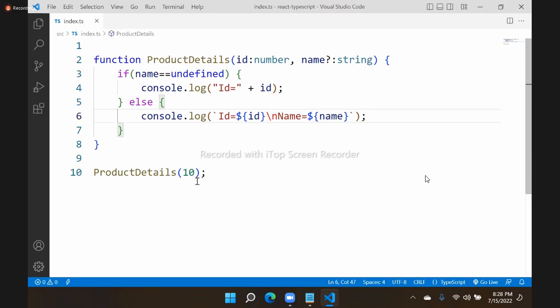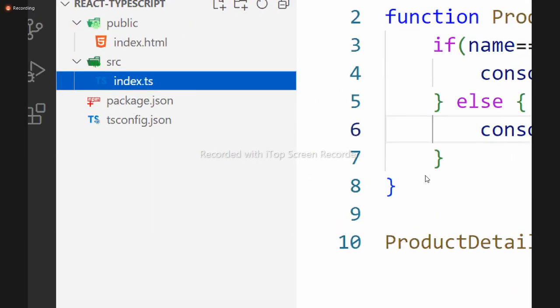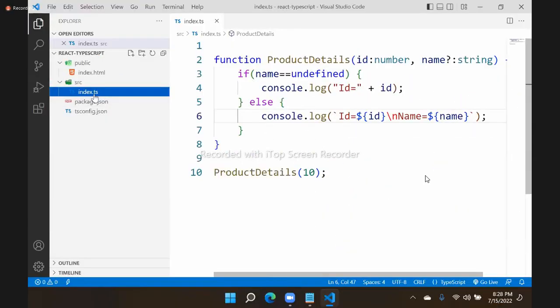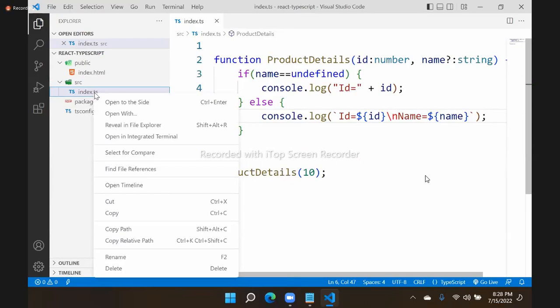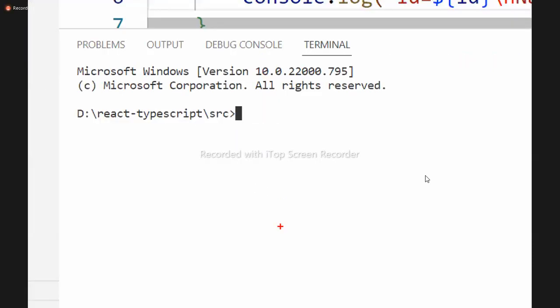Right, now how to test this? To test this, you are writing a TypeScript file. It's not necessary to run this TypeScript file every time. You see, I'm using console.log. Console.log means you can try this in the command line. Just open this file location in the command prompt. Right click, open in integrated terminal. That means it will open the terminal. In this, you have to transcompile.